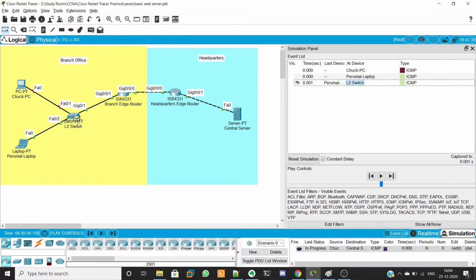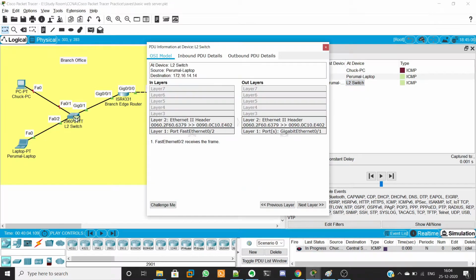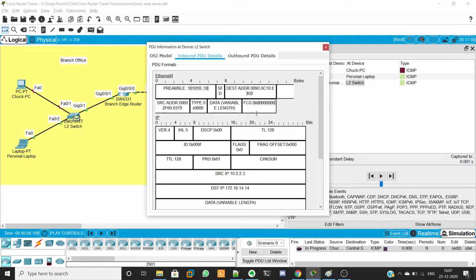You can see my frame is in the second device. Let's check what details exist in this frame. Since it is a layer 2 switch, it only works in layer 1 and layer 2, so it has only these two details. This is my laptop MAC address and this is the MAC address of my gateway. The switch is well aware of where to distribute that particular frame. Let's see the PDU. Now, an interesting part.